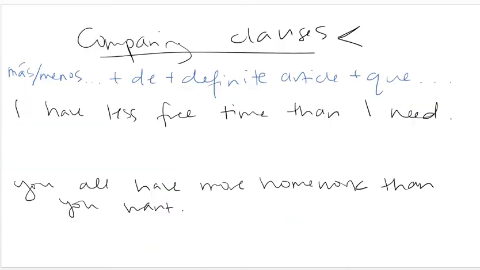So there are some new things that we have to keep in mind if you are comparing clauses. So hopefully you remember from Spanish 3 that a clause means that it has a subject and a verb. So if whatever you're comparing, if the thing that comes after has a conjugated verb, that means that it has a subject and a verb, you're going to do something a little bit different. You're going to do más or menos, de, a definite article, and que. So I have less free time than I need. Here I have a subject and a verb. So whatever I'm comparing, I have a subject and verb that comes after it. So I have to use this formula.